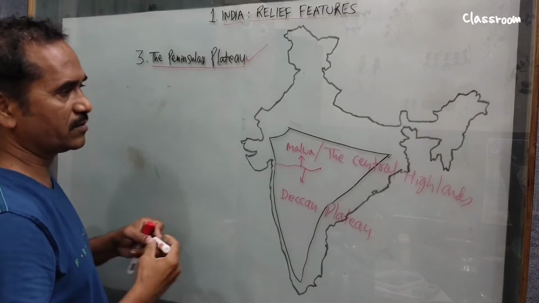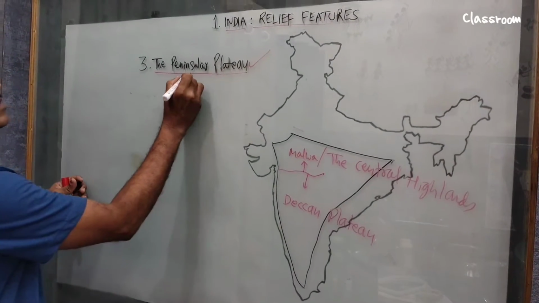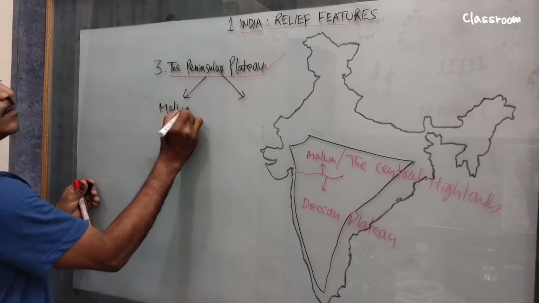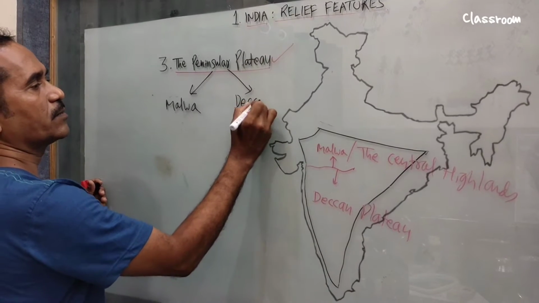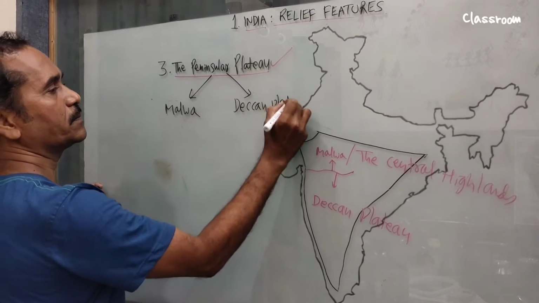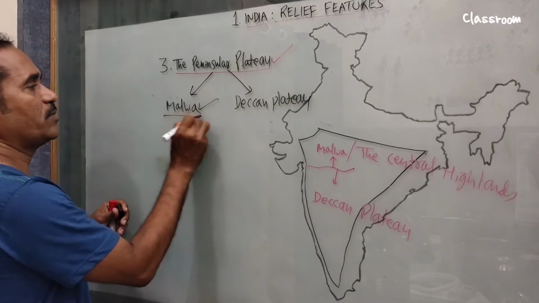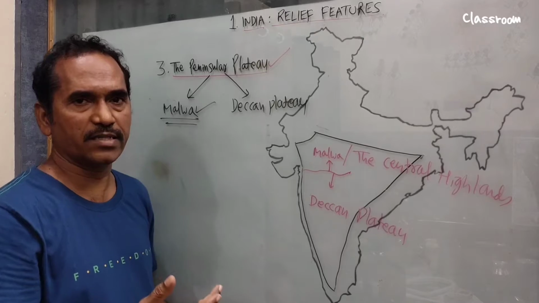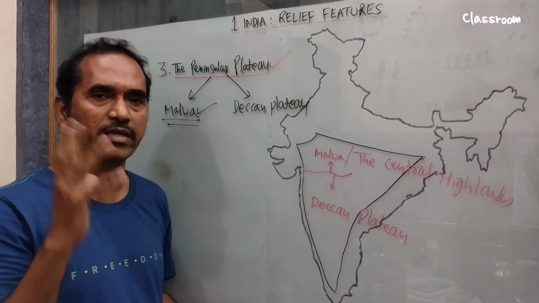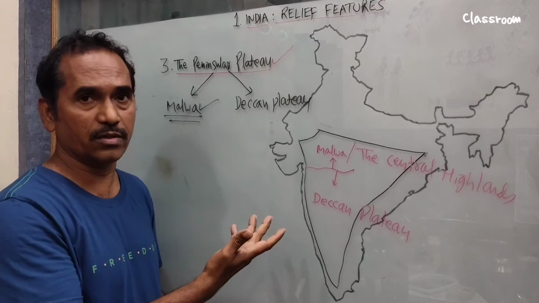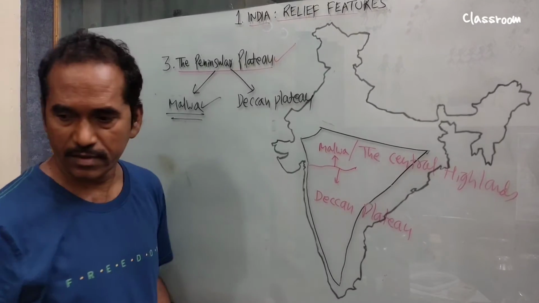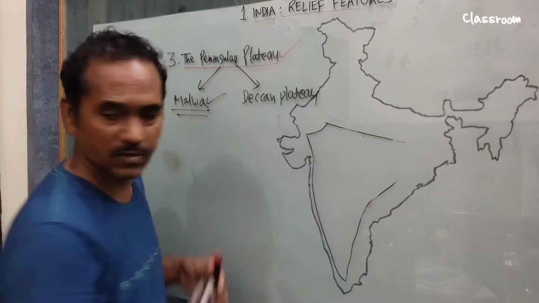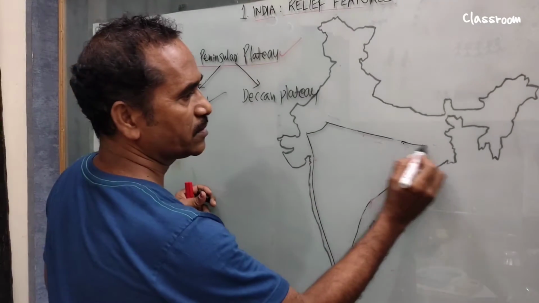Now we discuss one by one. The divisions here, we can divide them into 2 parts. One is Malwa plateau, the other is Deccan plateau. Now we discuss about Malwa plateau. Very easy and simple. Suppose you are asked in the examination the same question, just write the boundaries. It's enough. Now I am going to tell you the boundaries of Malwa plateau. See, what are the boundaries of Malwa plateau?